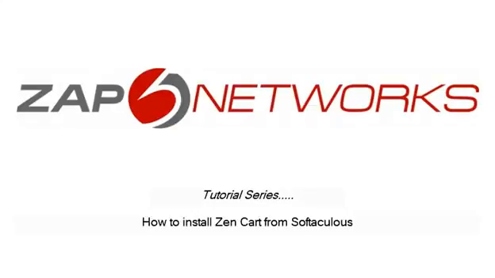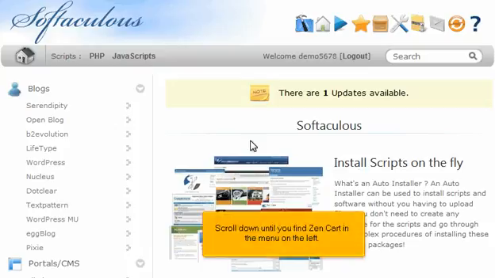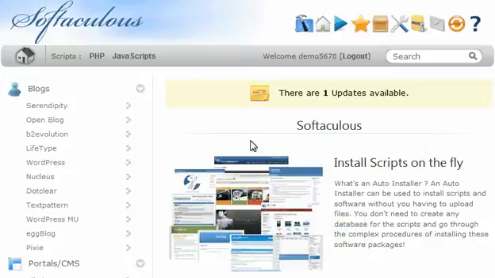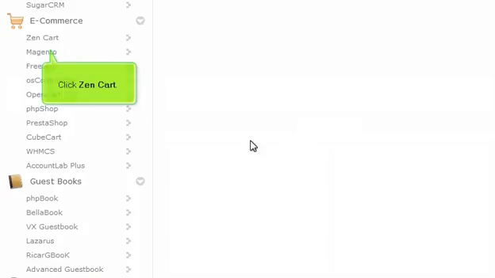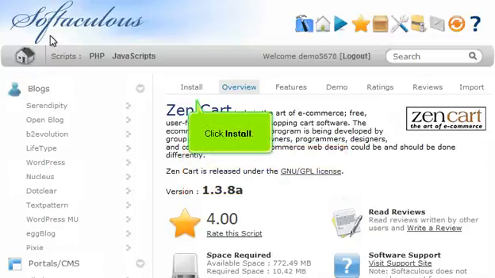How to install Zen Cart from Softaculous. Scroll down until you find Zen Cart in the menu on the left. Click Zen Cart. This overview page shows you information about the software before installing. Click Install.